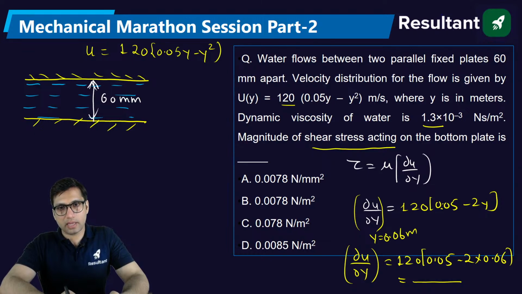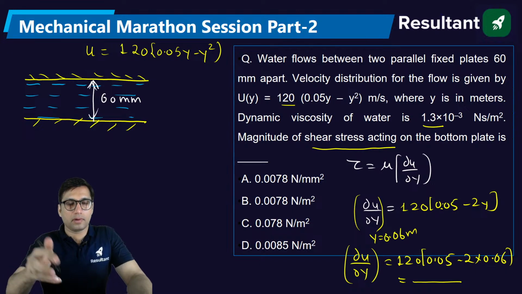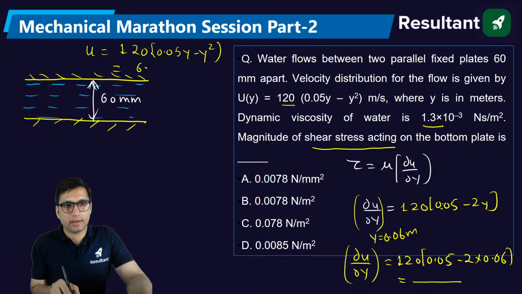Of course, there is some mistake here. With 60 mm apart, the velocity is 6y minus 120y square.